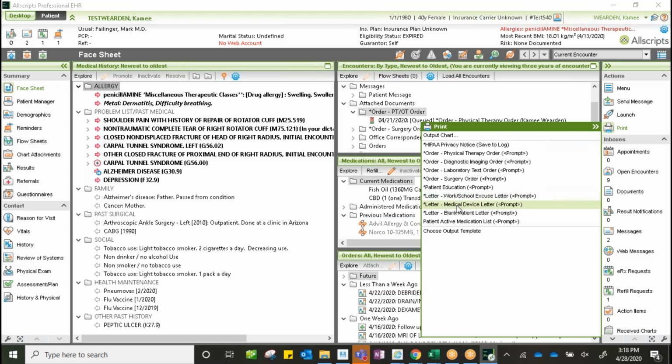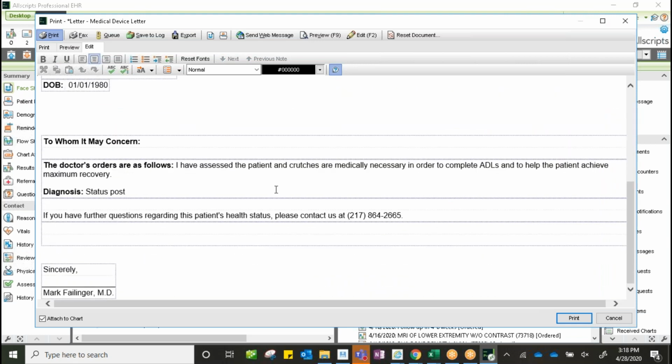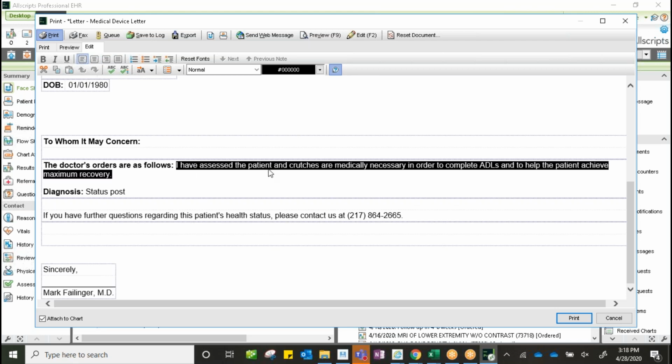Our medical device letter that we have listed here, if we click on that, this is a form indicating that durable medical equipment or a specific medical device is required by medical necessity. And so you could populate that information either through memorized phrases or type it out, or again, you could use your voice recognition for our medical device letter.